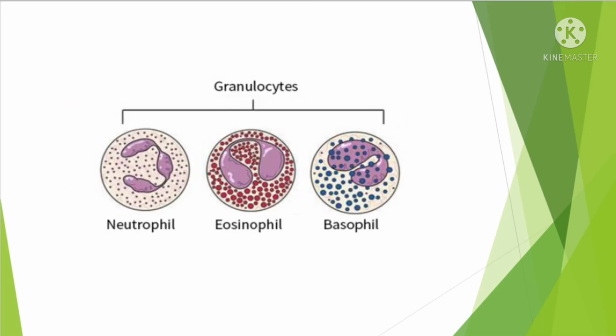This is the picture of granulocytes. We said already, how many types of granulocytes? There are three types. What are they? Neutrophils, eosinophils, basophils. Why do we call neutrophils microscopic policemen? Yes, they protect against the bacteria in the body. So we call neutrophils microscopic policemen.